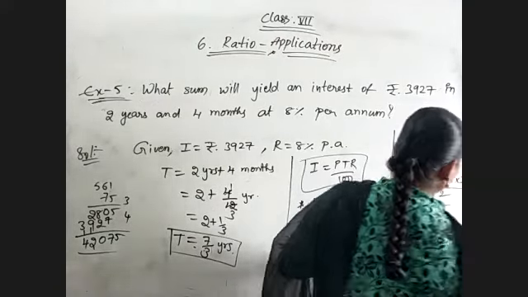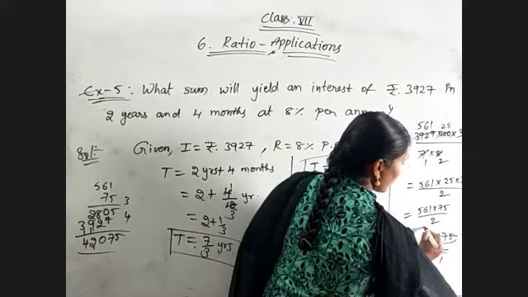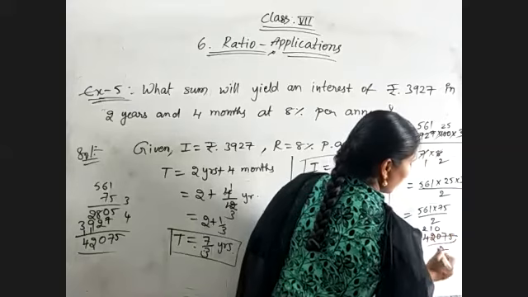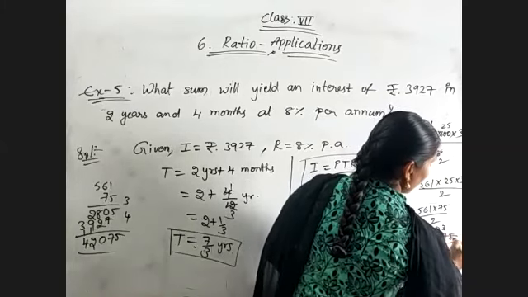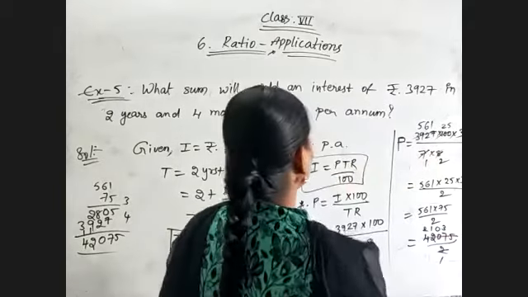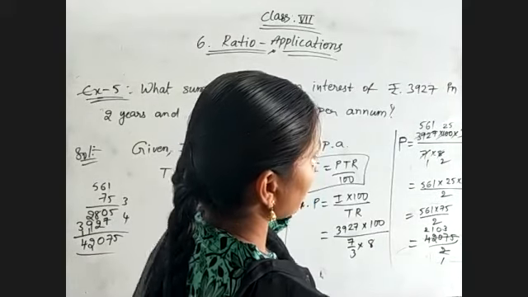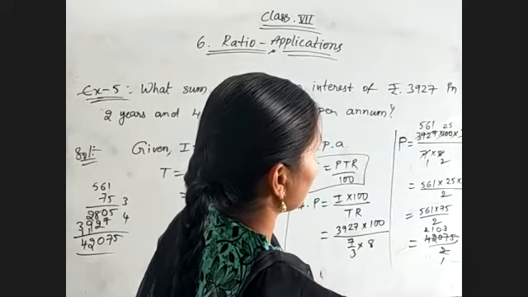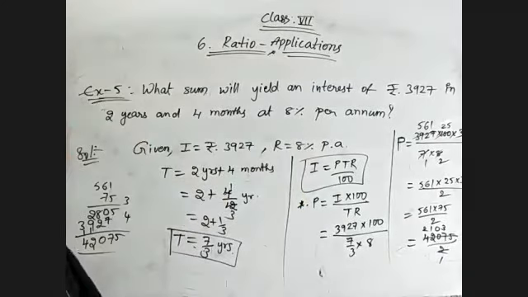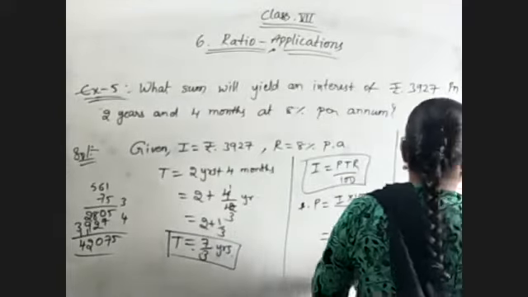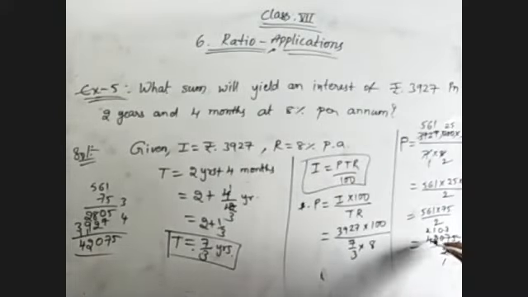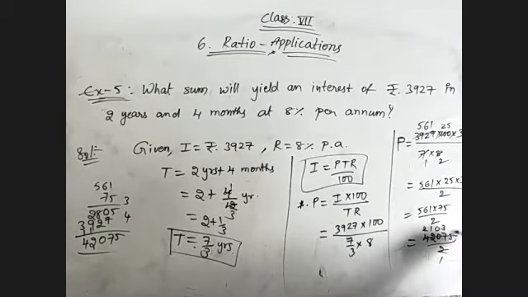divided by 2. So divide with 2, what will you get? 2 twos are 4, 2 ones are 2, 0, 2 threes are 6, 15, 2 sevens are 14, point 10 will be there, 2 fives are 10.